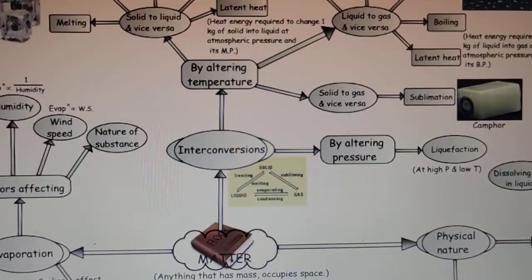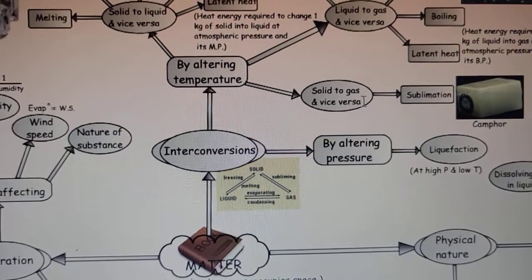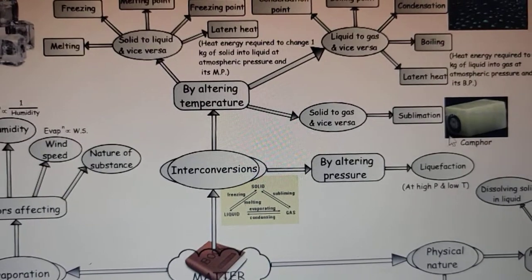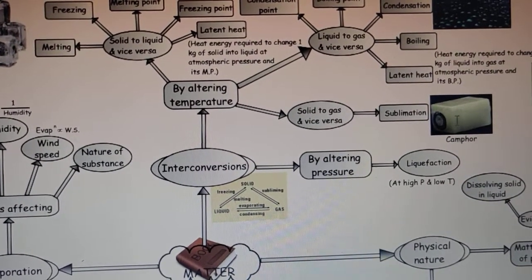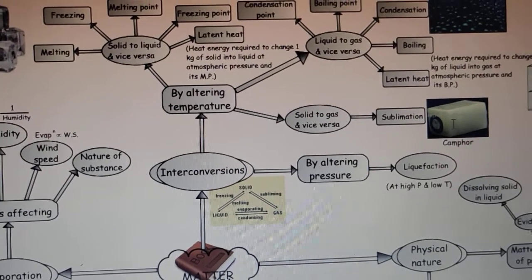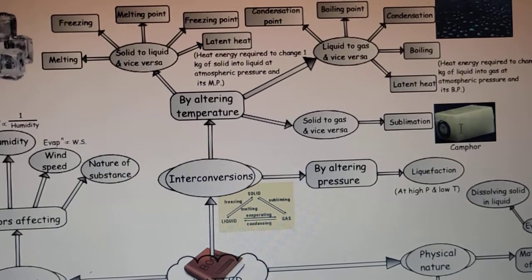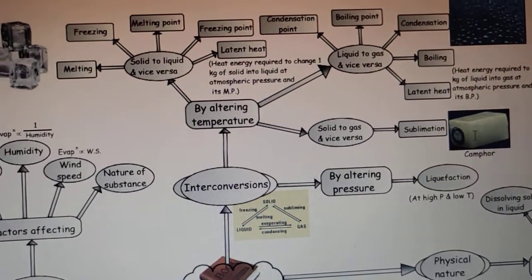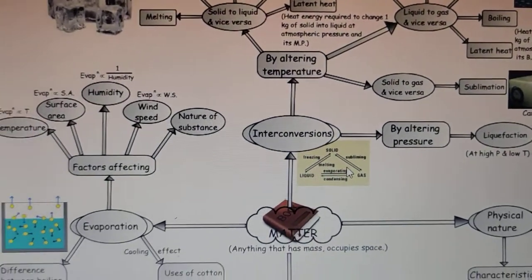Then solid to gas, yes, we have some solids which directly get converted to gas without moving into the liquid state. Such process is known as sublimation. Like here I have pasted a picture of camphor as an example, because camphor undergoes sublimation. Then we have ammonium chloride also. We have naphthalene balls also which undergo the process of sublimation. Okay students, so these are all related to the state changes.